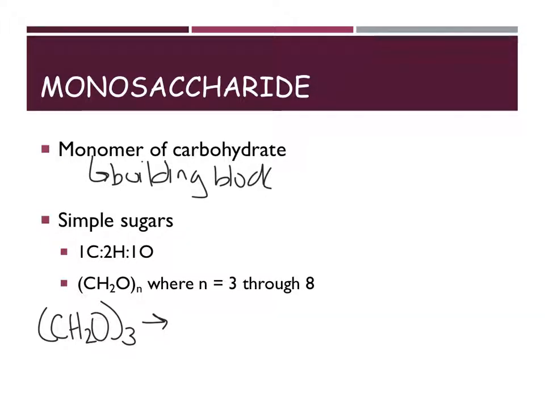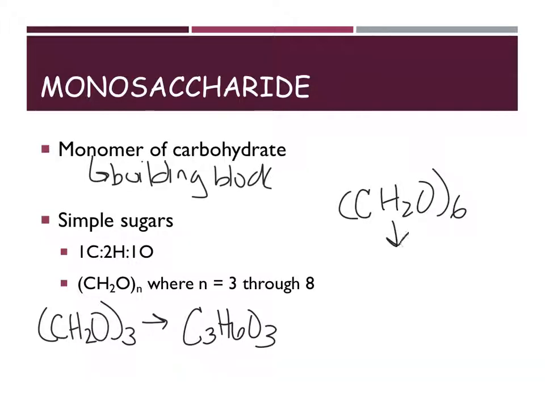So CH2O to the 3 becomes C3H6O3. If I had the formula of CH2O to the 6, my formula would become C6H12O6, which is your formula for glucose. Glucose is your simple sugar that all cells rely upon for an energy source.